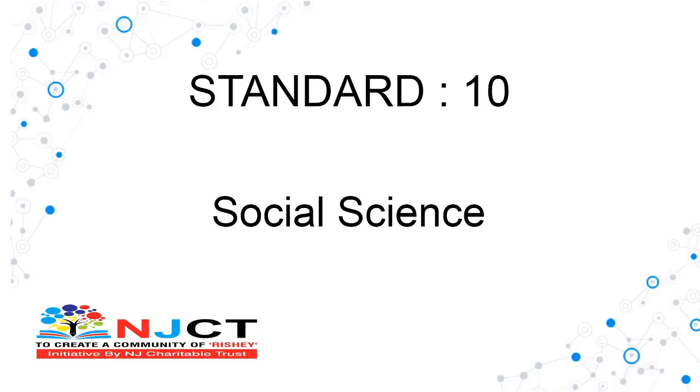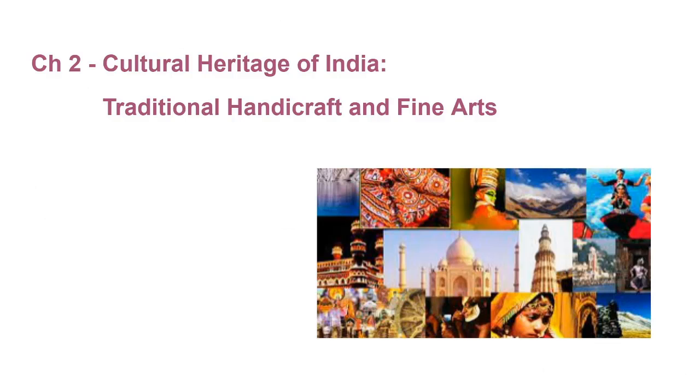We are learning social science of 10th standard and we have started with the second chapter, that is cultural heritage of India, traditional handicraft and fine arts. We already talked about cultural heritage of India. So can you tell me the meaning of cultural heritage, or can you give me some examples of cultural heritage? Pause the video and try to think about that.